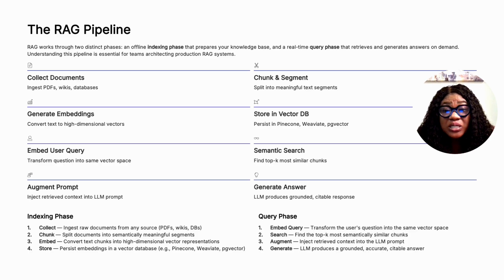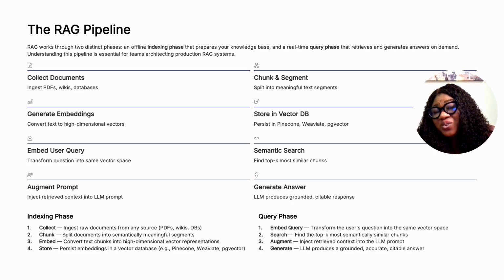Documents are collected from sources like PDFs, data pages, and wikis. These documents will now be broken down into smaller segments that we call chunks. Each chunk will now be converted into embeddings. These embeddings are stored in what is known as a vector database.